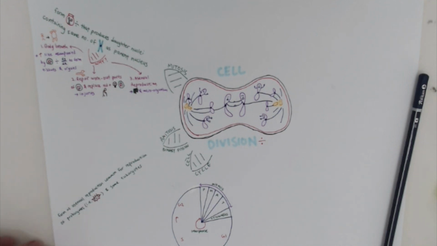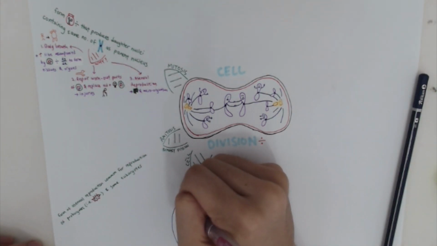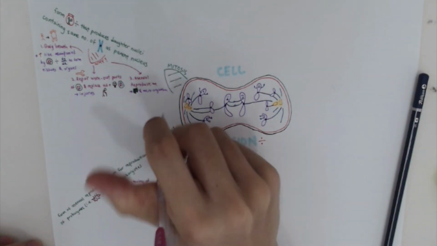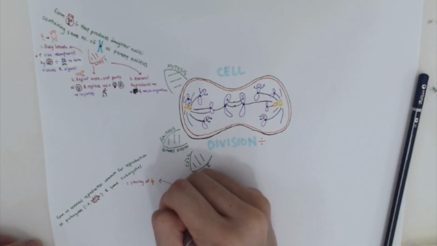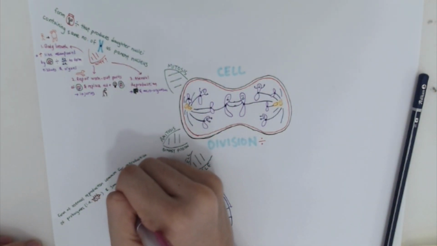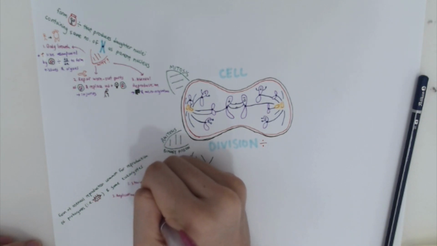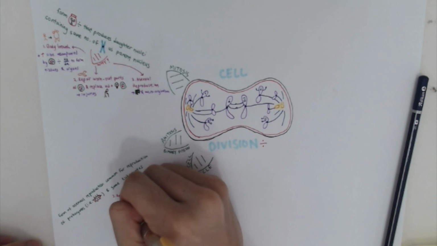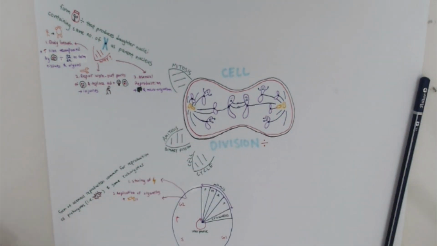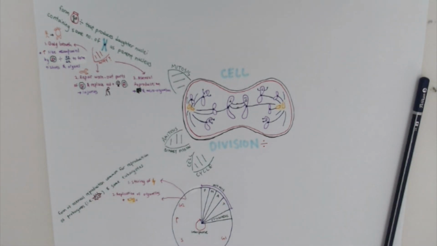There are 3 main things that the cell carries out in interphase to prepare for mitosis. First, it stores up energy in the form of ATP for cell division later on. Secondly, it replicates organelles and centrioles. It replicates organelles as the cell will be undergoing mitosis to form 2 daughter cells, and each daughter cell will need its own set of organelles. Centrioles are replicated as they are essential for mitosis, which will be seen later on.